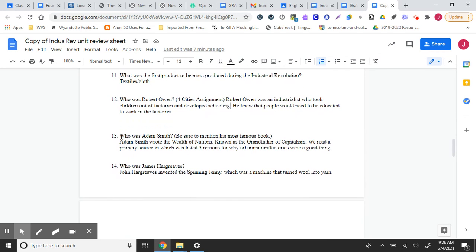Who was Adam Smith, number 13? Adam Smith wrote The Wealth of Nations, and if that's all you know about him, that is enough. He's known as the grandfather of capitalism, and we read one of his primary sources in which he listed three reasons for why urbanization and factories were a good thing. So really all you need to know about Adam Smith is that he wrote The Wealth of Nations, and that kind of formed capitalism.